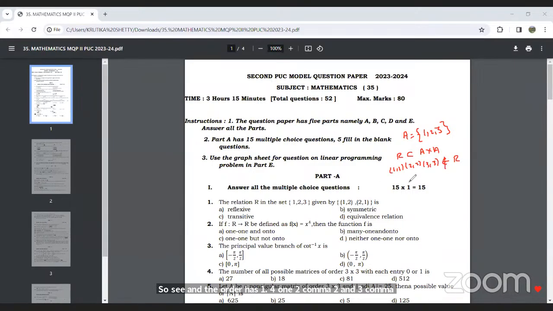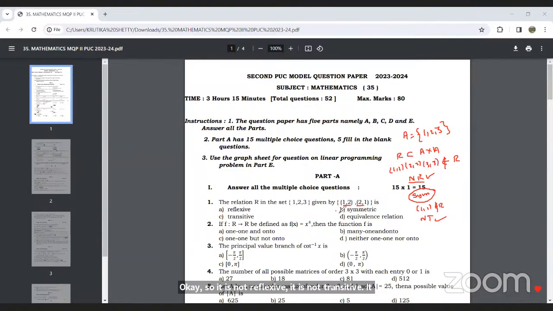So it is not reflexive. (1, 2) is present, and its mirror image (2, 1) is also present, so it is a symmetric relation. But (1, 2) is present and (2, 1) is present, while (1, 1) is not occurring. (1, 1) does not belong to the relation, so it is not transitive. It is not reflexive, not transitive, it is only symmetric.